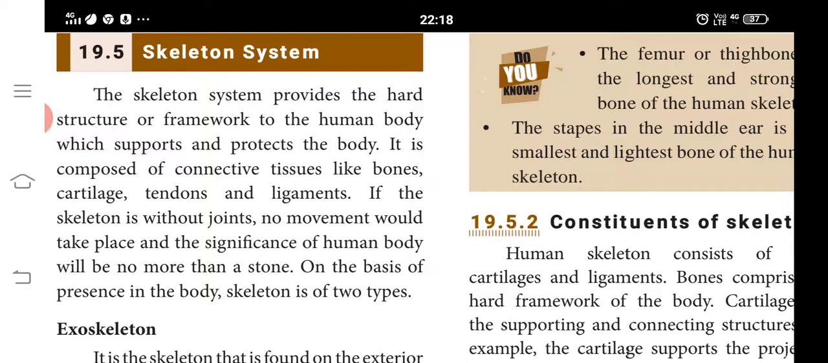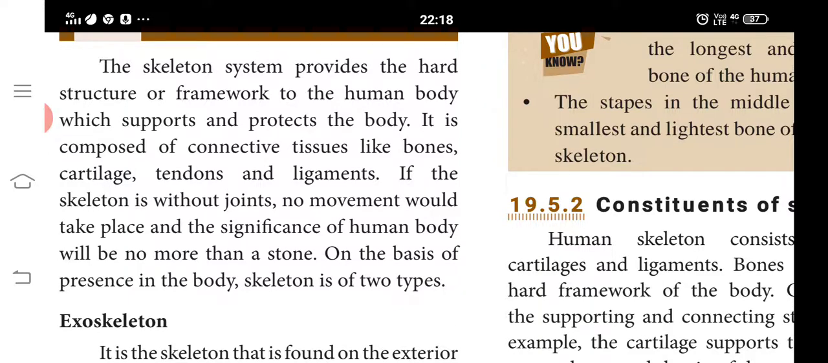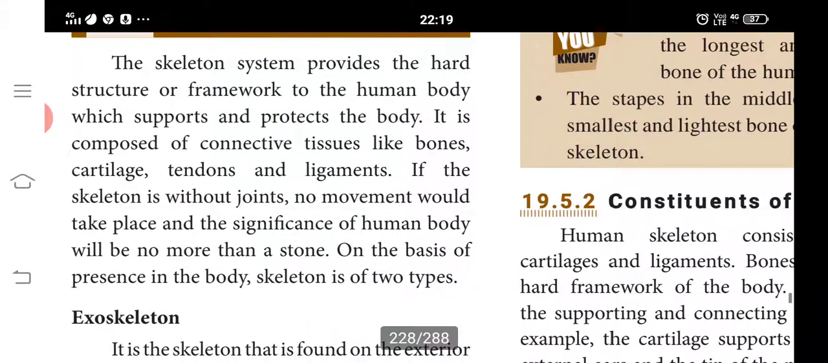Movements in animals. The skeleton system provides the hard structure or framework to the human body which supports and protects the body. It is composed of connecting tissues like bones, cartilages, tendons and ligaments. If the skeleton is without bones, no movement could take place, and the significance of the human body will be no more than a stone. On the basis of presence in the body, skeleton is of two types: exoskeleton, endoskeleton.